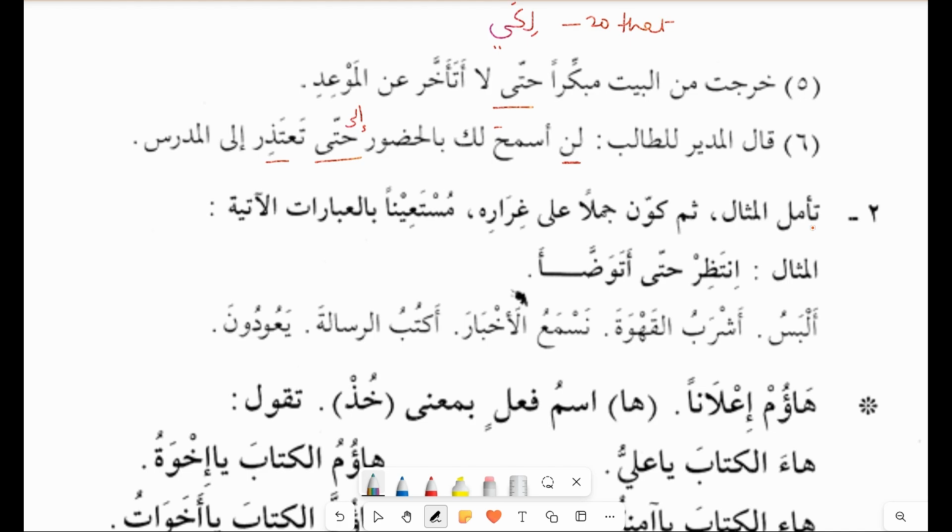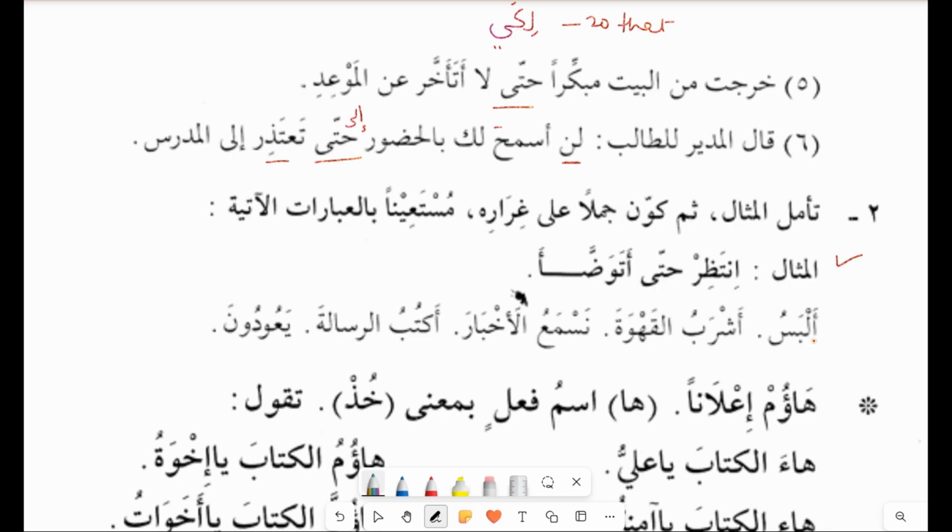Then question number 2 is تعامل المثال ثم كون جملا. Now you have to make a sentence with these words على غرارها مستعينا بالعبارات الآتية. So the first one has been done for you. انتظر حتى أتوضأ.